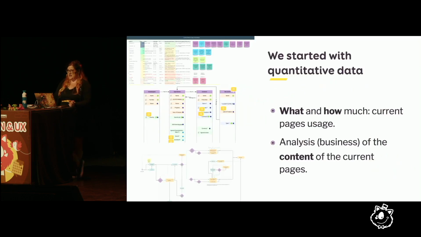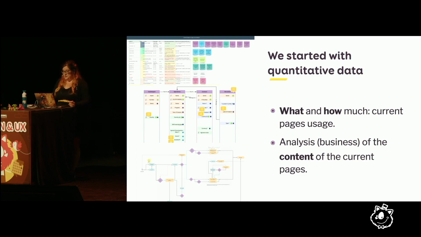On my giant project, we started with quantitative analysis. We had 400 pages to migrate, so we asked, okay, where do we start? We didn't have any analytics solution installed in the old one, but we had server logs. We retrieved a year's worth of server logs and checked what the top 30 pages are that people visit the most.